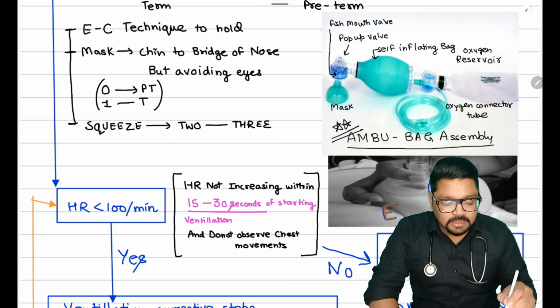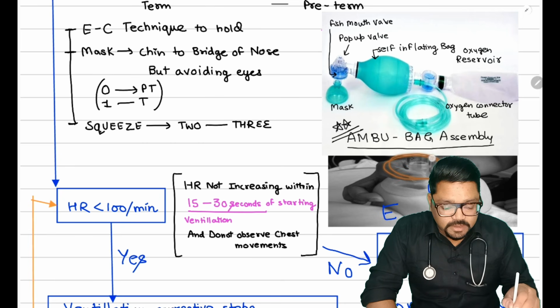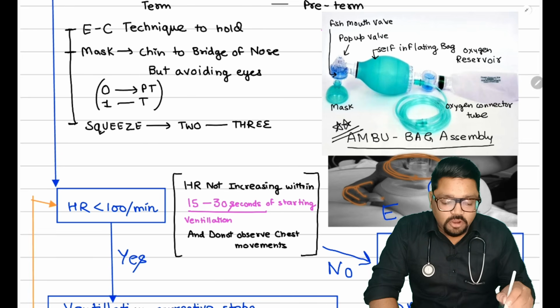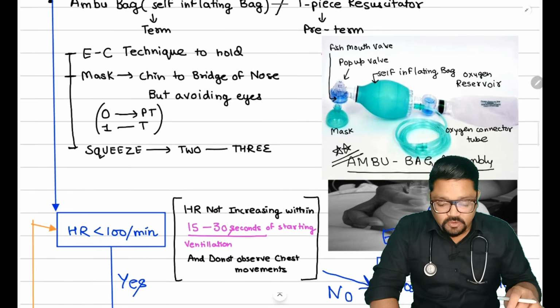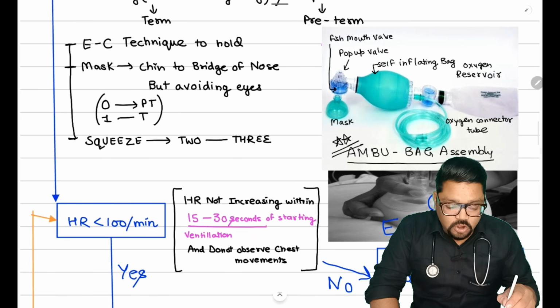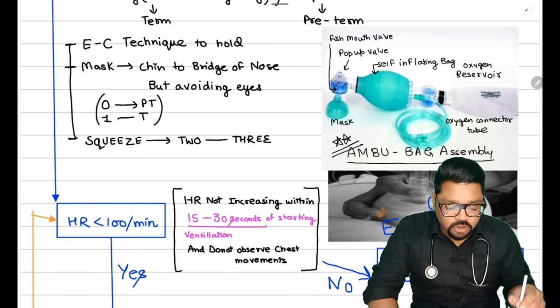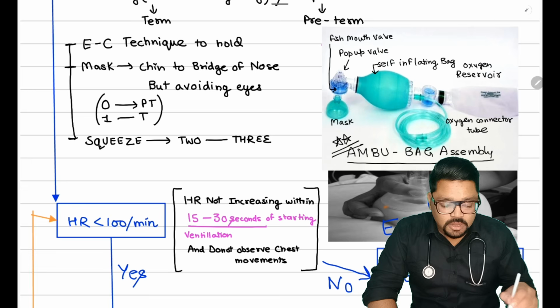What is the EC technique? You see that someone has held it in a C and an E: three fingers, the E, hold the jaw, and the C holds the mask. Then what is adequate? The mask should not come out over the chin, and it should not cover only the eyes. So from the chin to the bridge of the nose, that coverage is an adequate mask.